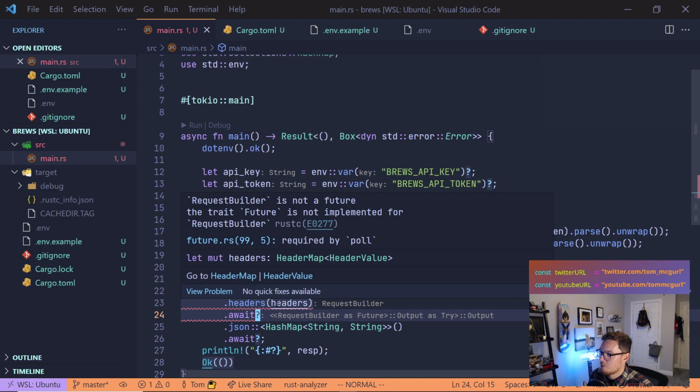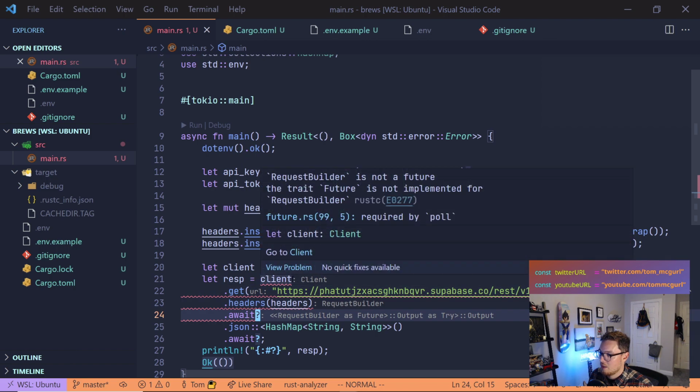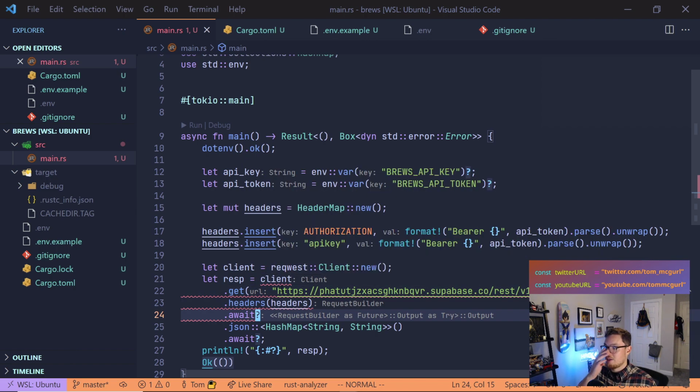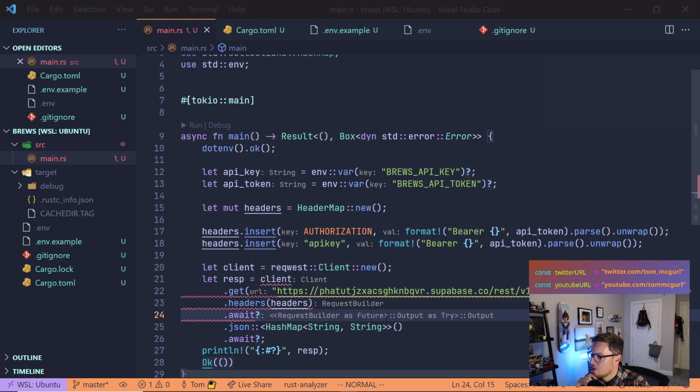So it says request builder is not a feature. The trait feature is not applied for request builder. So let's take a look. So we have client here, .get, and we're passing it this list. And so right now it's saying that request builder headers, request builder is not a feature. The trait feature is not implemented for request builder. Required pull. Add a set of headers to the existing ones on the request. The headers will be merged into an already. Okay. So we have headers.